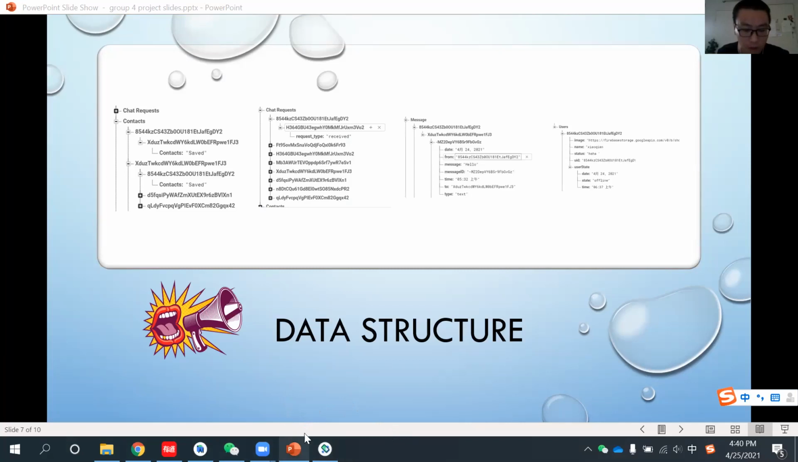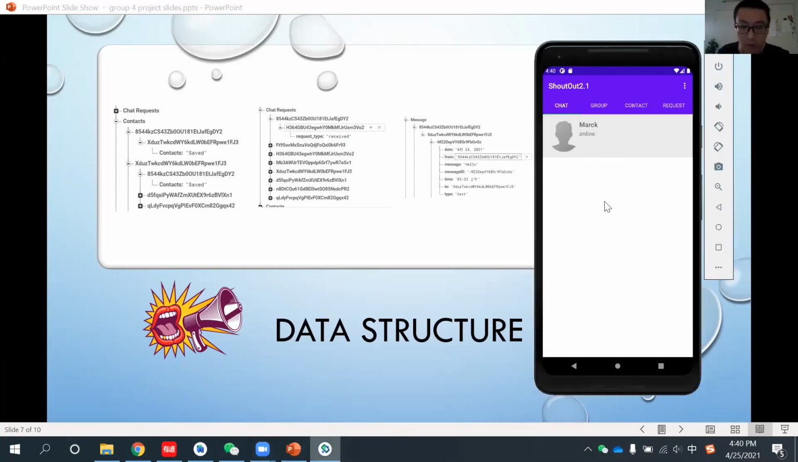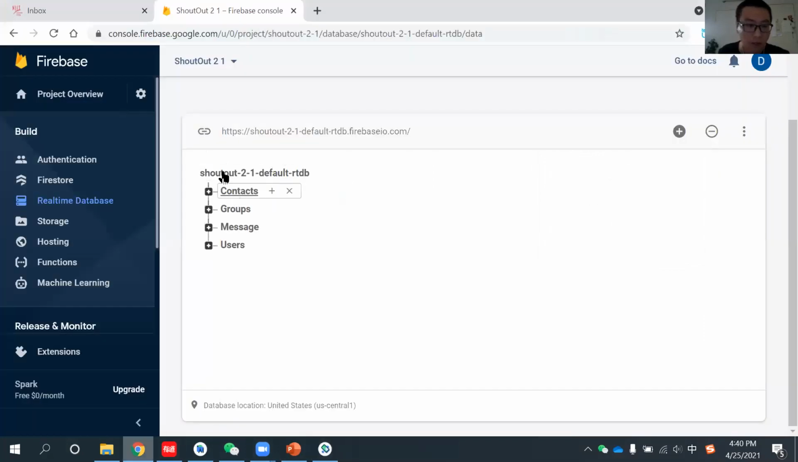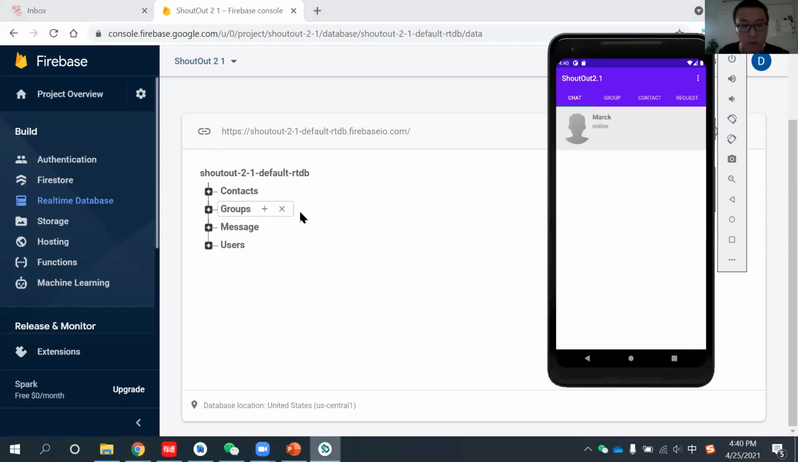Okay, now I'm going to show you guys. This is our app, and here is the database. And here you can see from our database, this is a tree type. So there are subtrees here for the different modules. For example, there are users, there are messages, there are groups, and there are contacts. And also, currently we don't have the friend request subtree here because this is a real-time database.